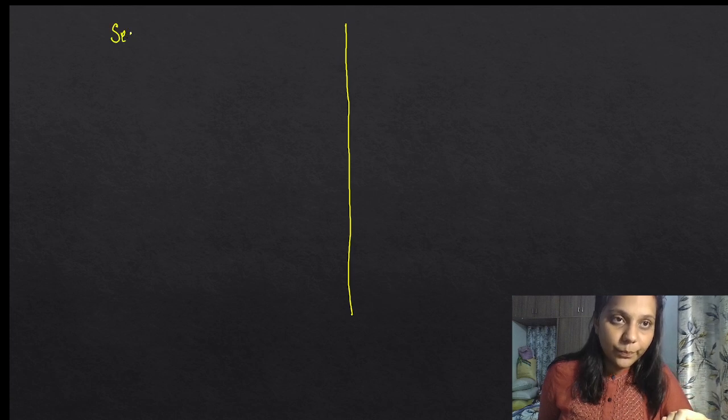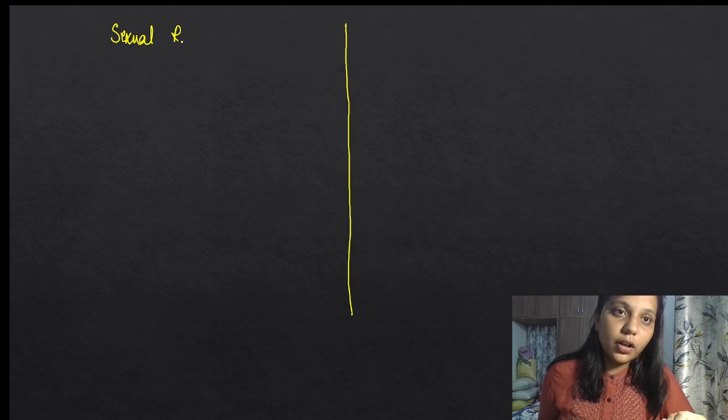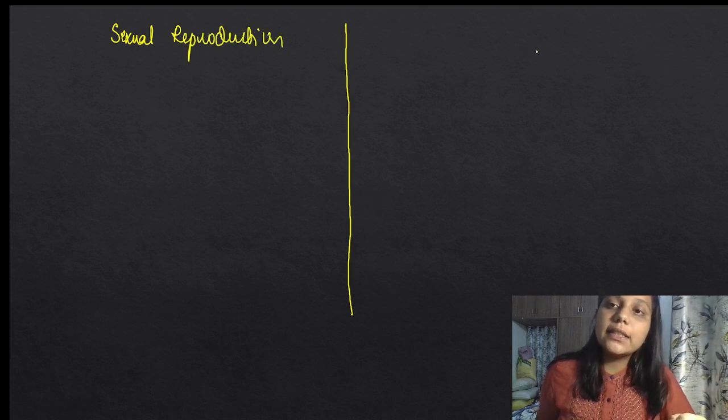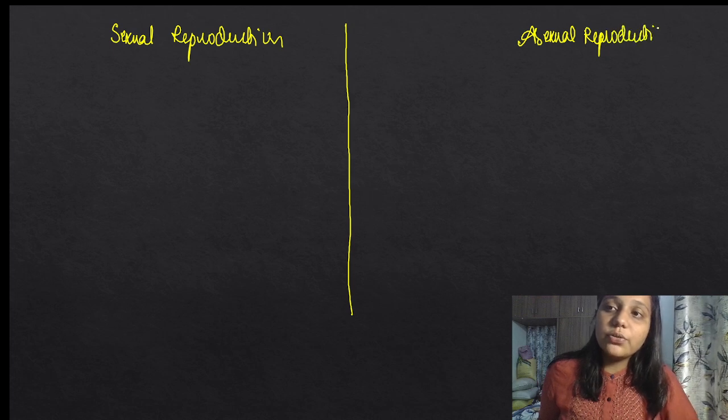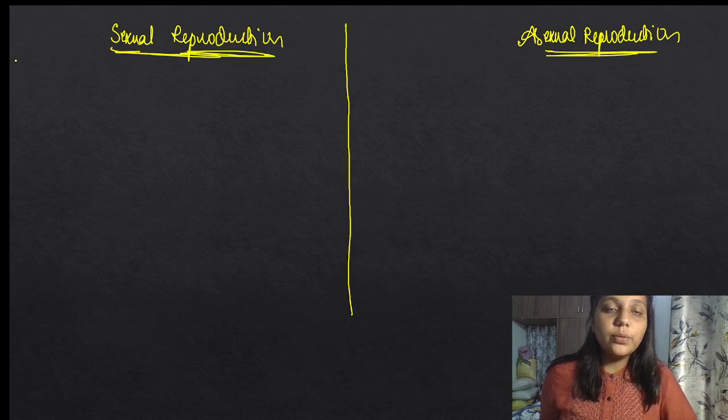Next we have 2 types of reproduction. Reproduction can be divided into 2 types. First one is sexual reproduction and the second thing is asexual reproduction. Fine.